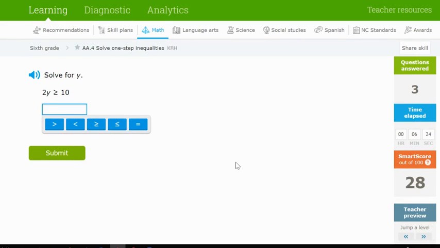Now it gets a little bit harder because we've got numbers and letters on the same side. And if you remember how to solve equations, we want to set this up. So I've got 2y is greater than or equal to 10. So what I want you to do is pretend like this is just an equal sign. And if that were an equal sign, this says that 2 times something needs to be more than or equal to 10. And so if we pretend that, we can pretend like this is a wall, and then we're just going to solve. This is 2 times y, and the inverse operation of 2 times y is dividing by 2.